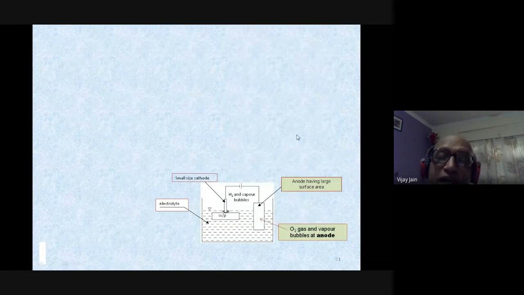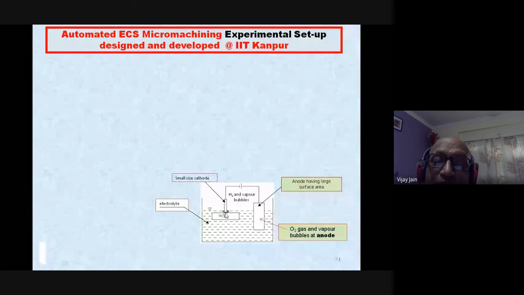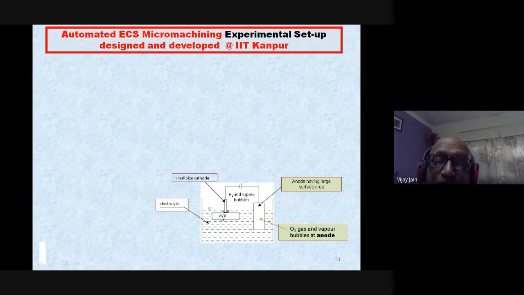Now, the same thing I have tried to show over here. You can clearly see that the cathode size is much smaller than the anode size, and here the hydrogen bubbles are generated, across which the sparking is taking place. This is the workpiece which is electrically non-conducting, and at the anode, oxygen gas bubbles are generated.